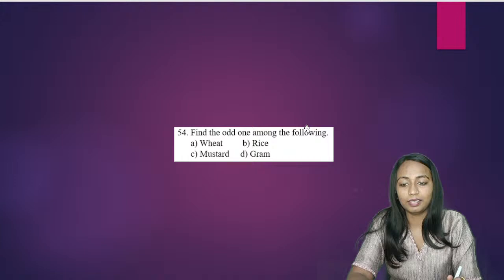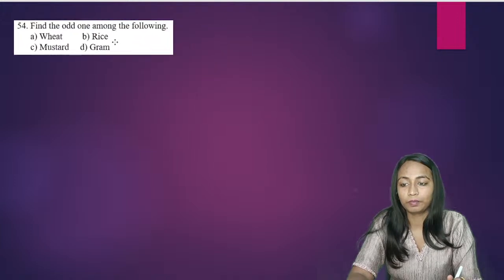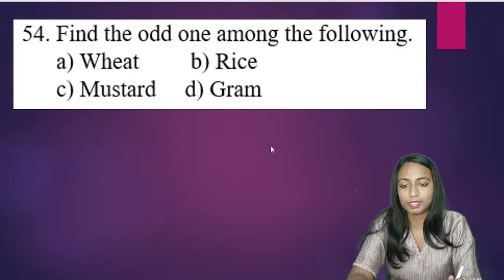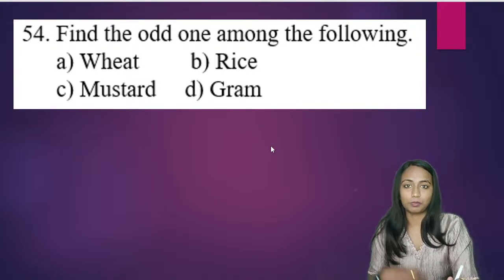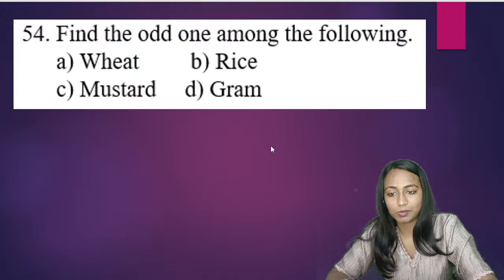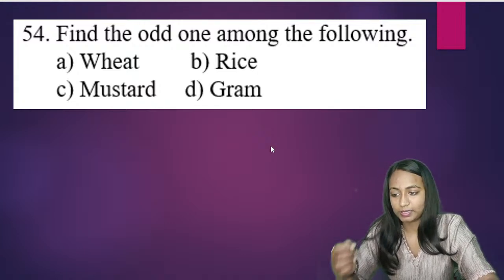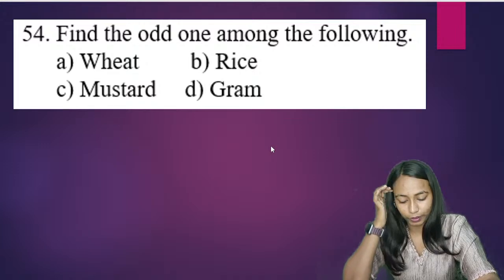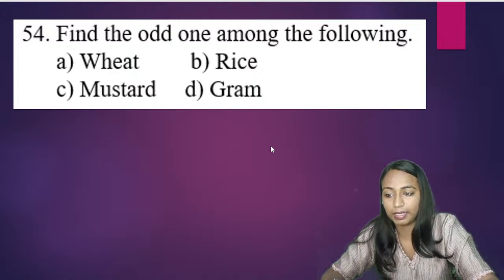The next question: find the odd one among the following. We have to determine the odd one among wheat, rice, mustard, gram. Which of these is the odd one among the following: wheat, rice, mustard, and gram?